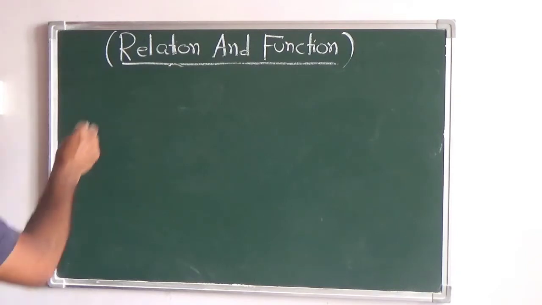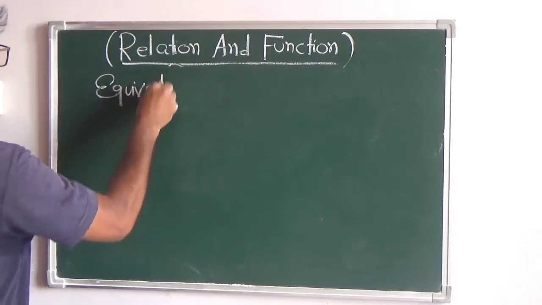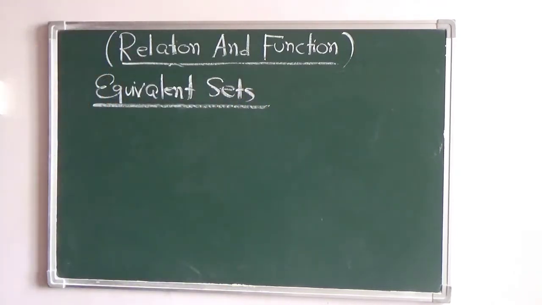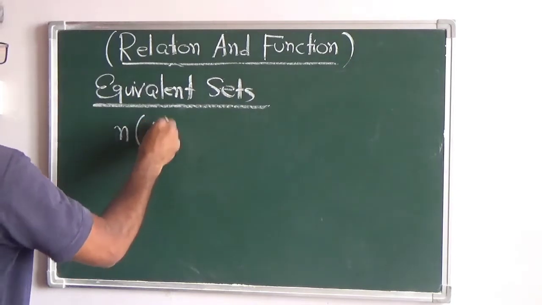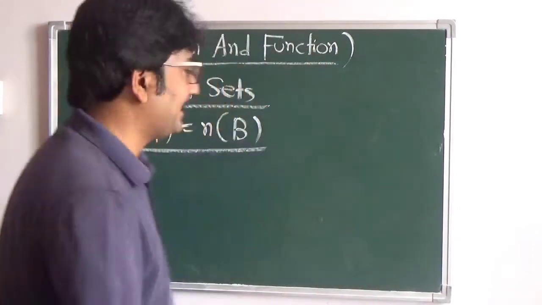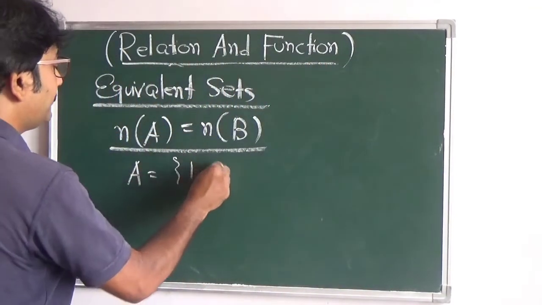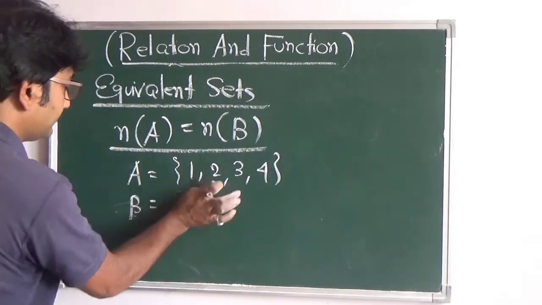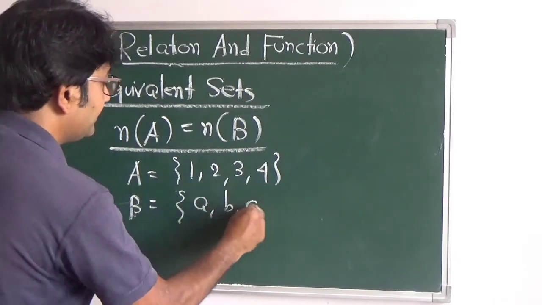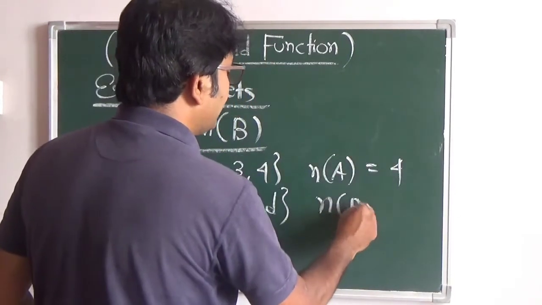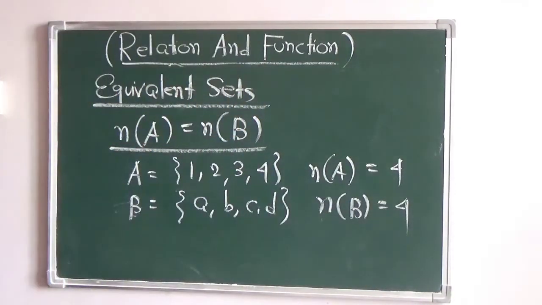So now we can talk of equivalent sets. When you talk of equivalent sets, the definition is that the cardinal number should match. It has nothing to do with the same elements. A set A can have elements 1, 2, 3 and 4, and the set B can have elements a, b, c and d. So you check for the cardinal number. This is 4. Check for the cardinal number for set B. This is 4. So if the cardinal numbers are the same for any two sets, then they are equivalent sets.